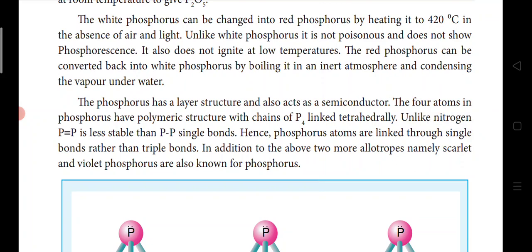Black phosphorus, which has a layer structure, also acts as a semiconductor. What is the structure like? It has a layered structure, one by one layered. It also acts as a semiconductor.